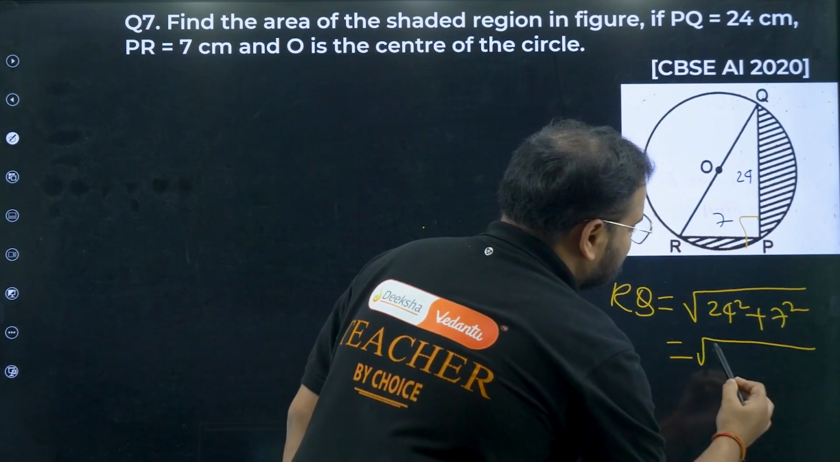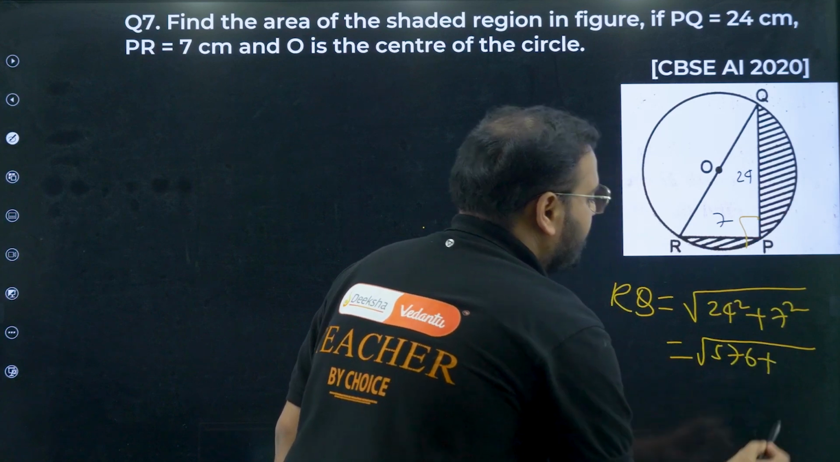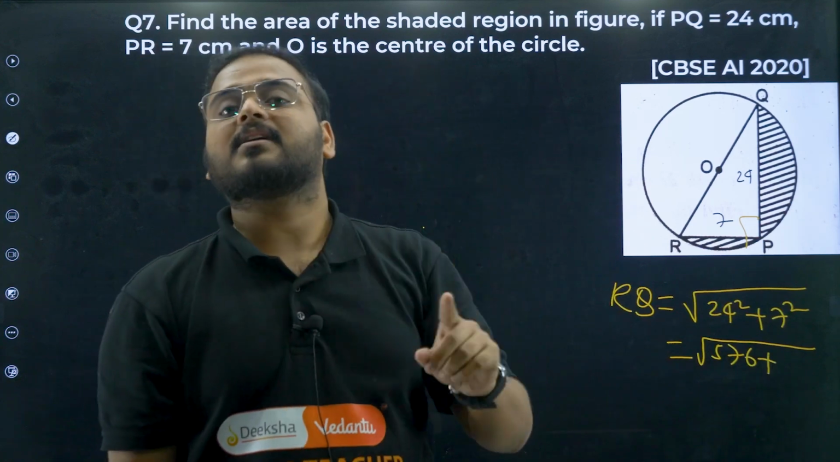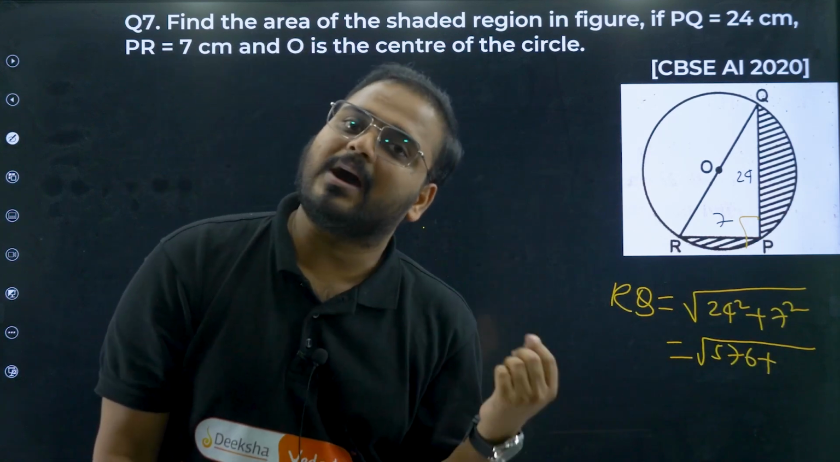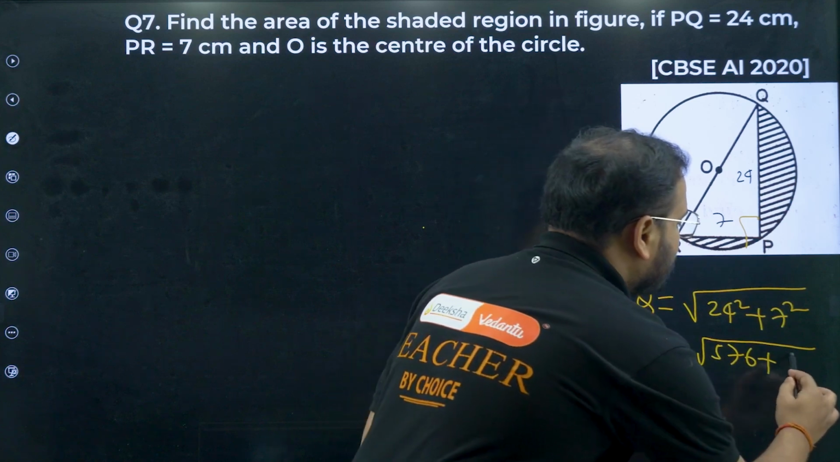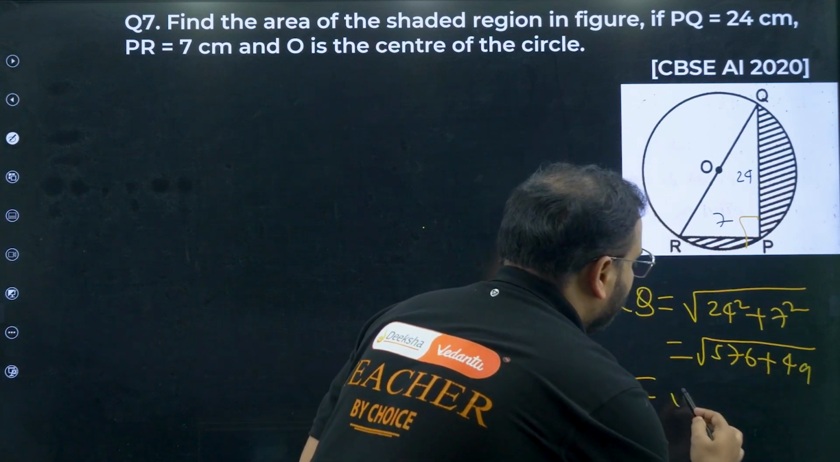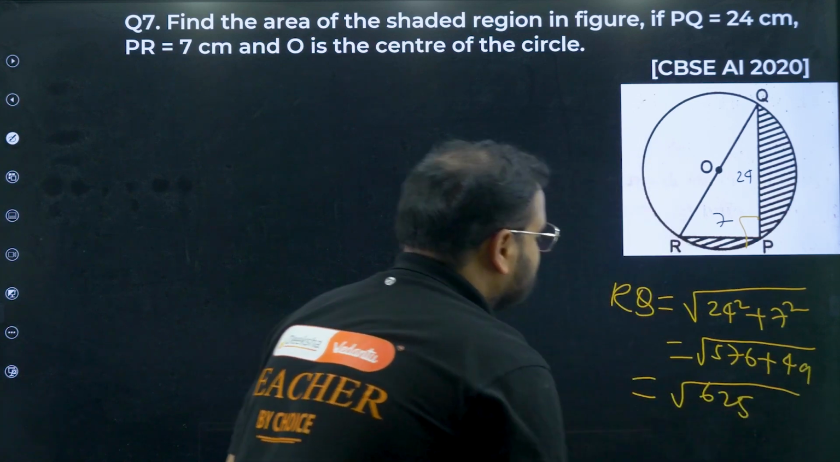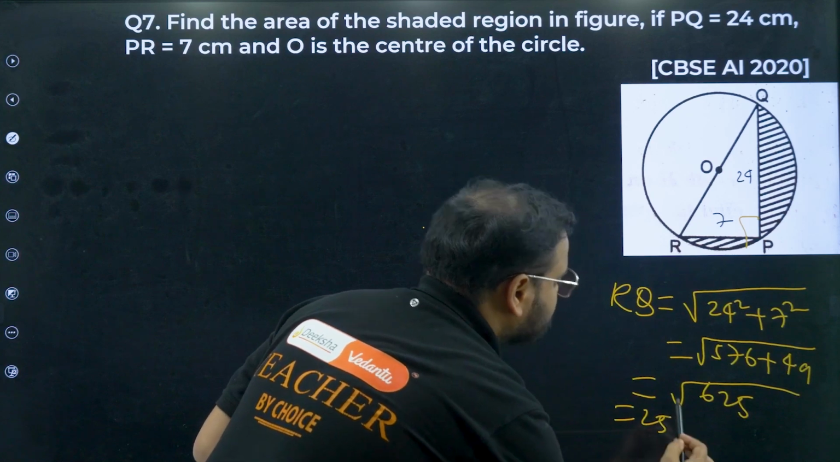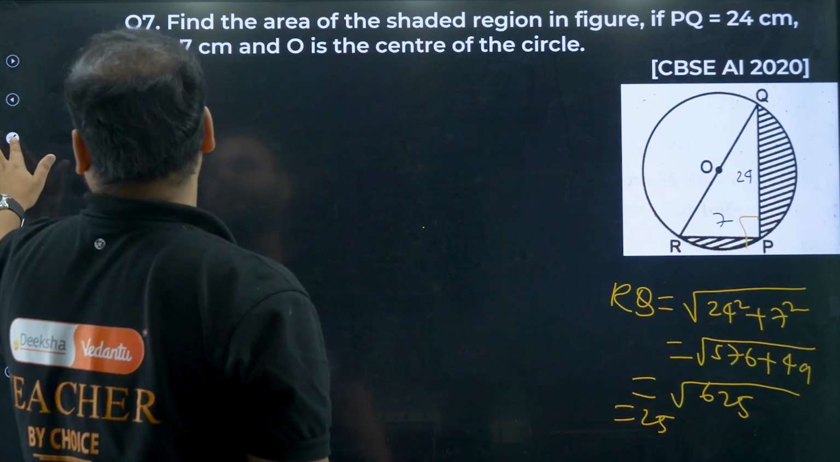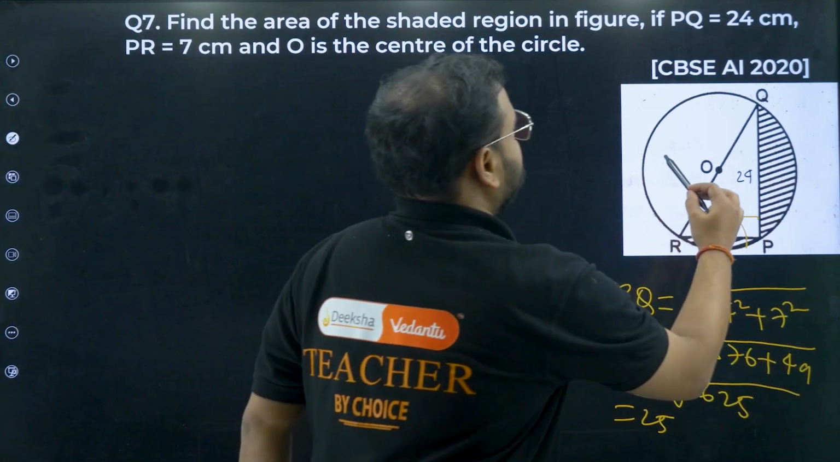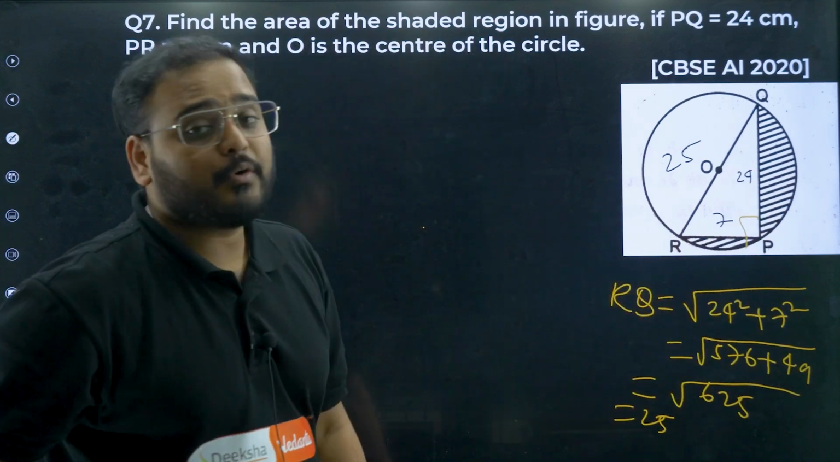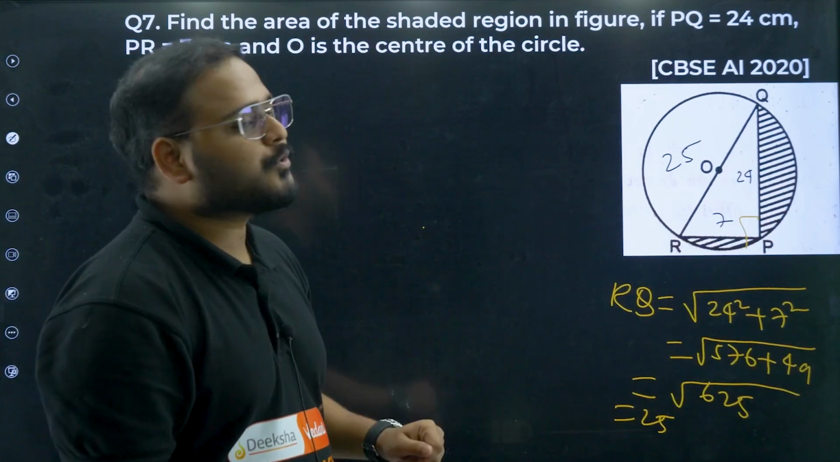This is going to be 576. I've told you to remember squares till 26. Okay, 576 plus 49. How much is that? Please check here. Root of 625. How much is that? 25. Means the diameter is 25. The diameter over here is 25. RQ is 25. Clear? Once RQ is known, my life is easier.